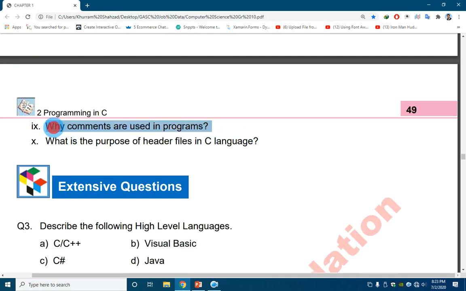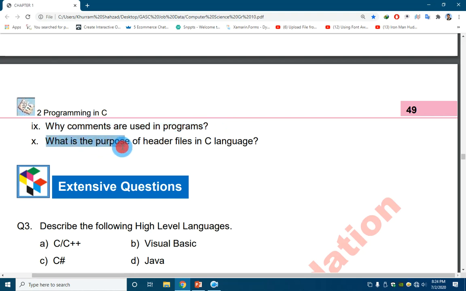Why are comments used in programs? Comments are used in the program to make it understandable by a reader. Comments are not actually executed by the compiler, but they are helpful in understanding the program.